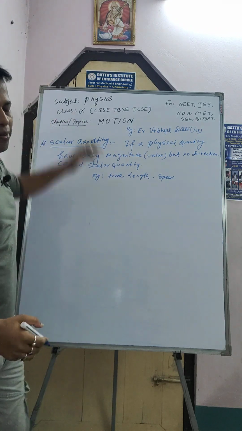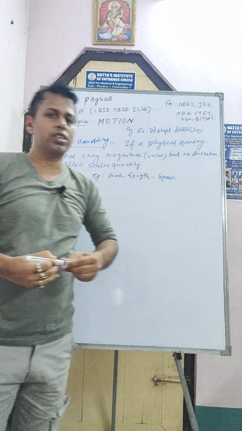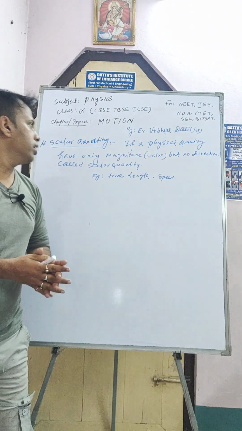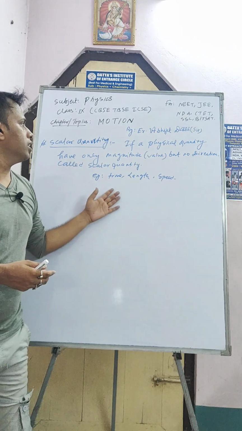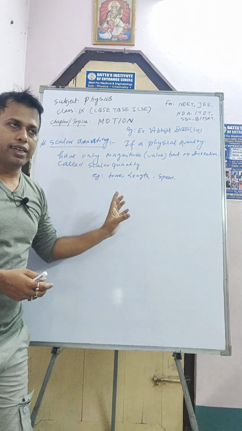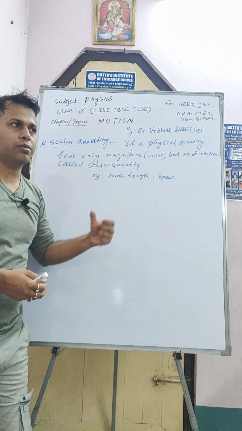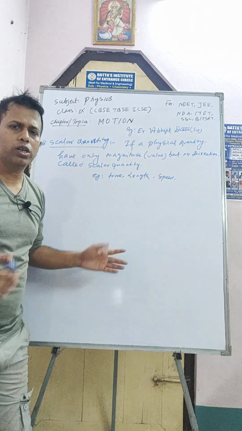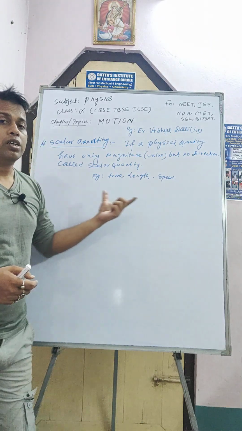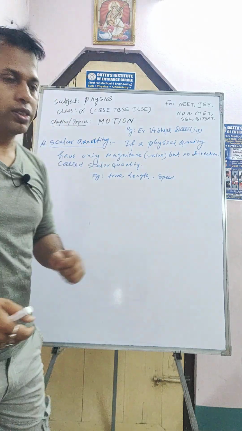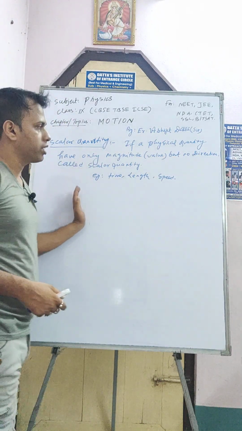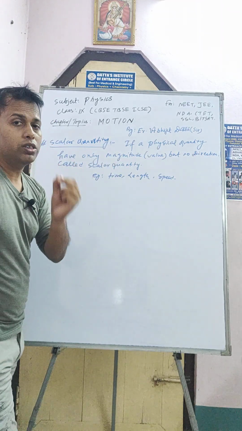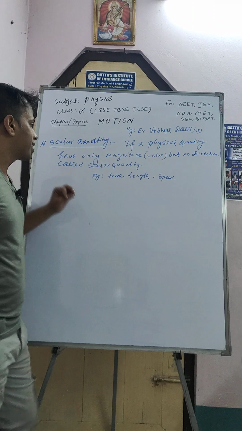Time has magnitude. How much time? There is 1 hour, 2 hours, 3 hours, but it has no direction. That's why time is a scalar quantity. Length you can measure 5 cm, 10 cm, 1 km, 1000 km, 1 lakh km, 1 crore km, but it does not have any particular direction. That's why length is also a scalar quantity, and speed is also a scalar quantity. Speed has only magnitude but no direction. That's why speed is also considered a scalar quantity.